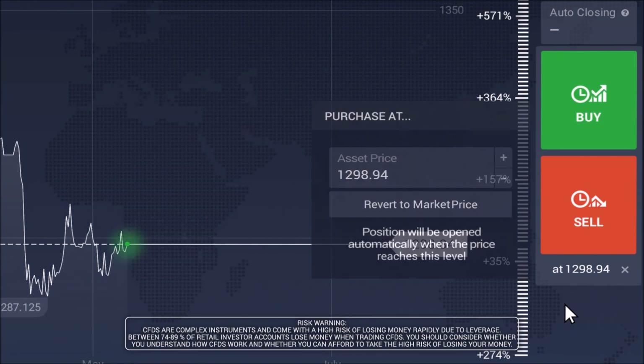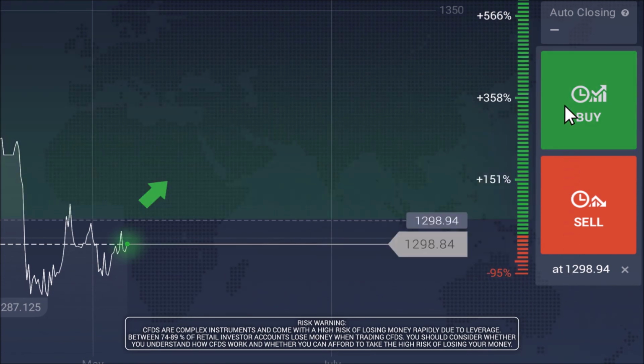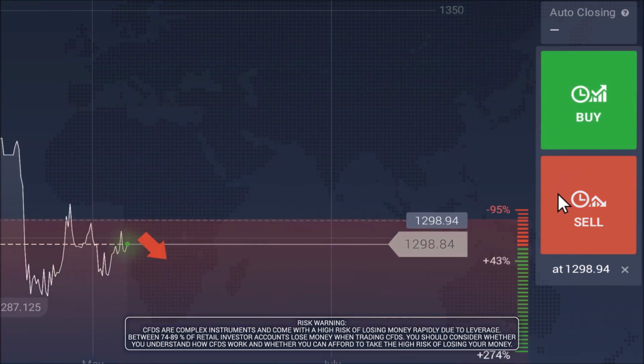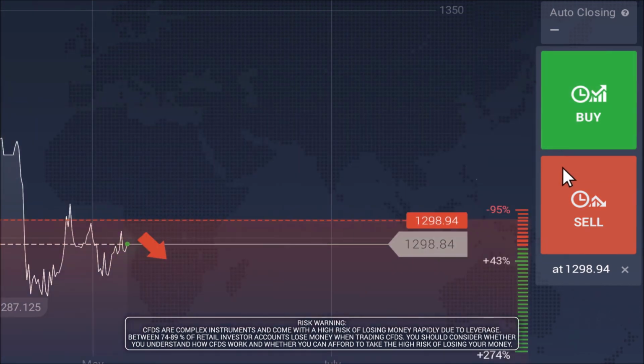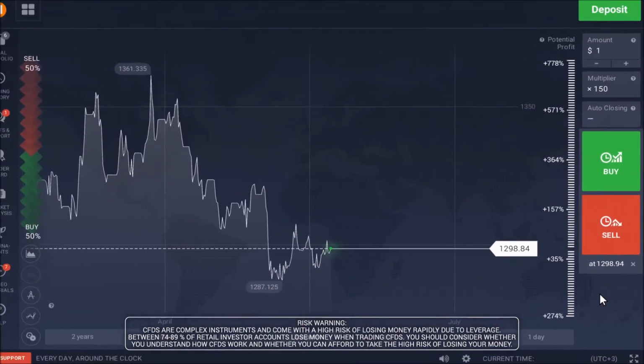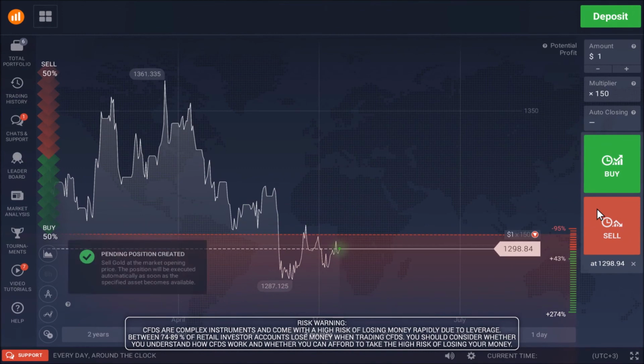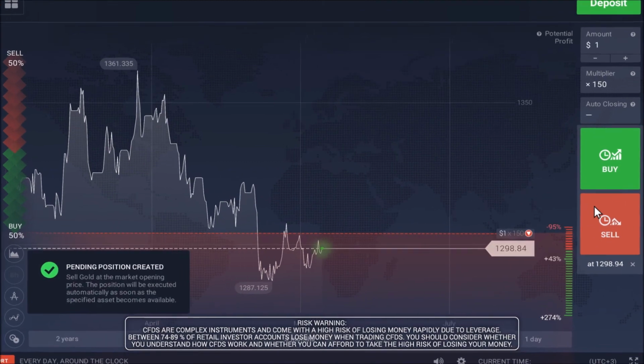After setting the price of an asset for automatic opening of the position, click Buy or Sell to indicate the direction of a new position. Depending on the direction of a new position, you will see a green dotted line for Buy or a red dotted line for Sell that will be indicating the opening price level. Once the price reaches the indicated level, the position, also called a Pending Order, will be opened automatically.